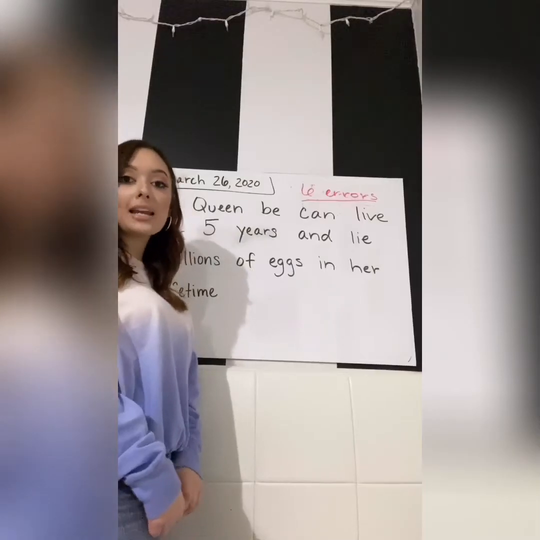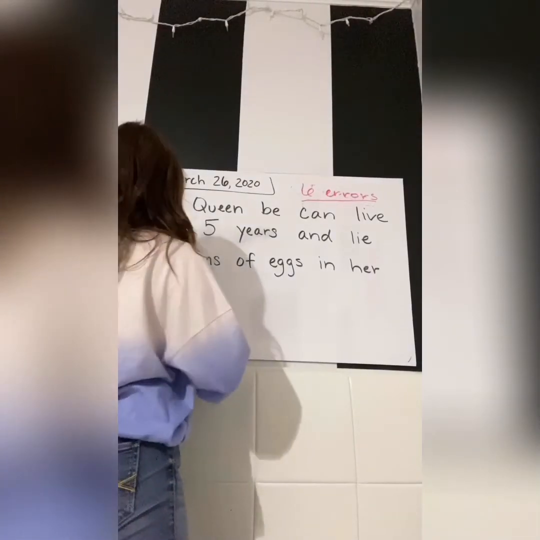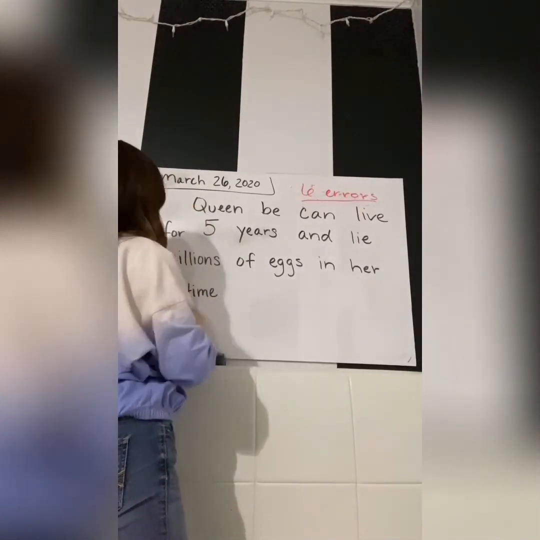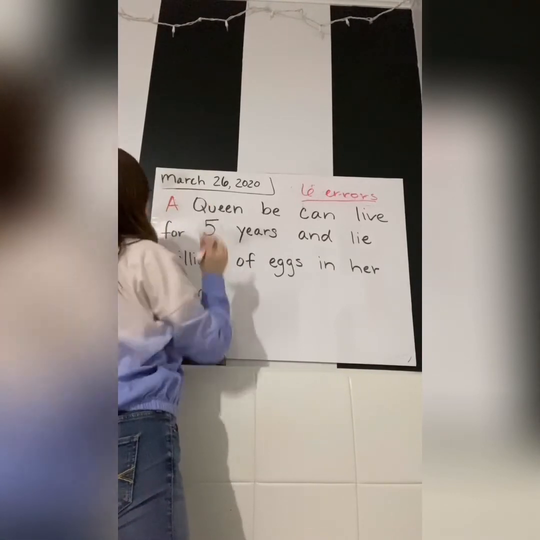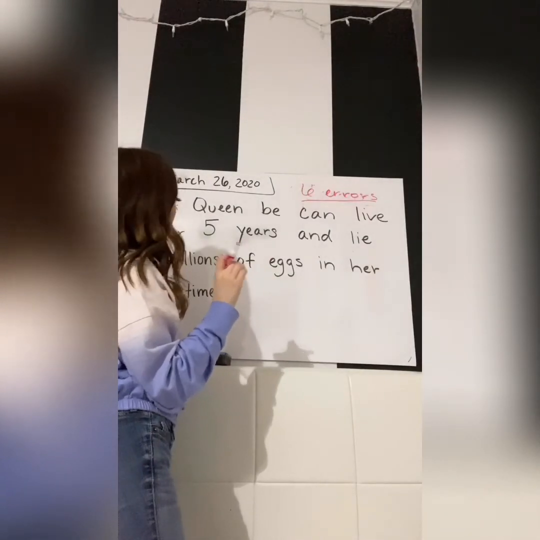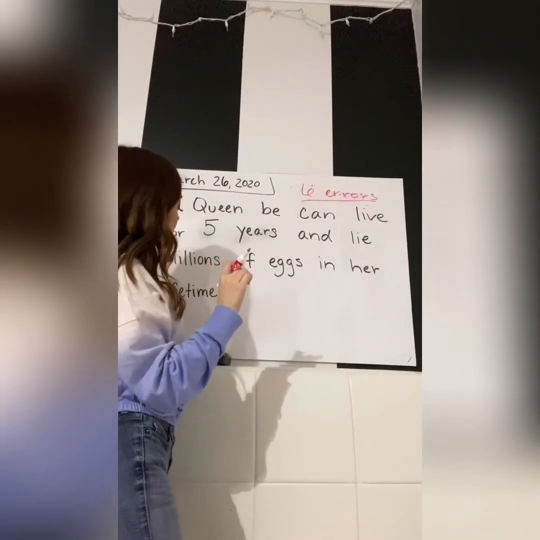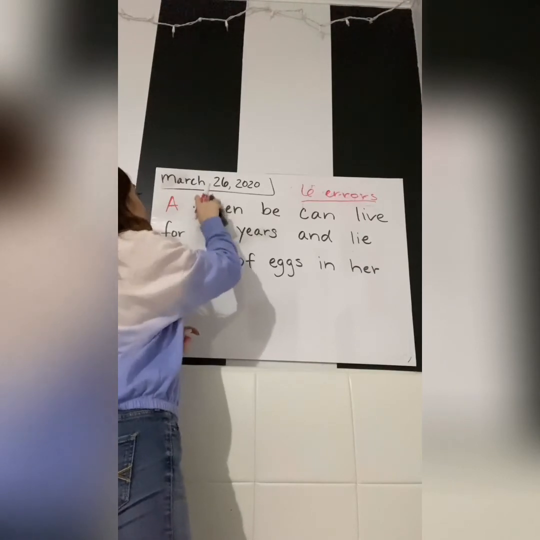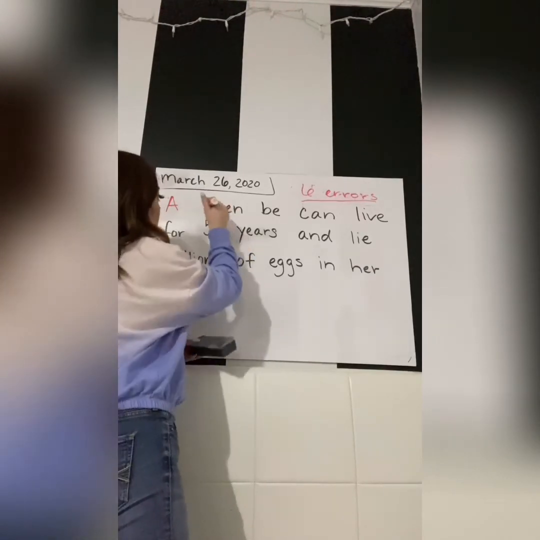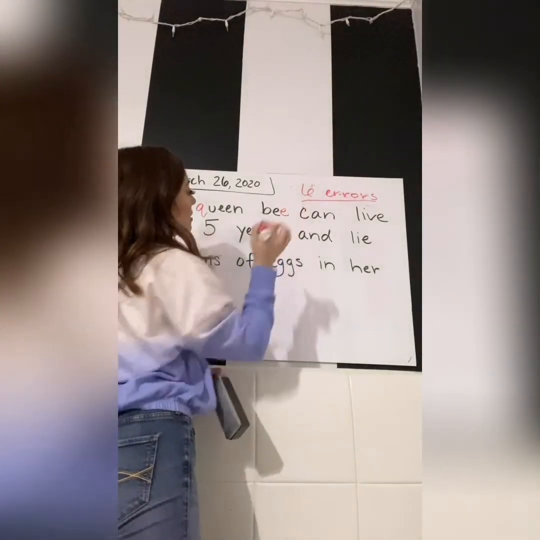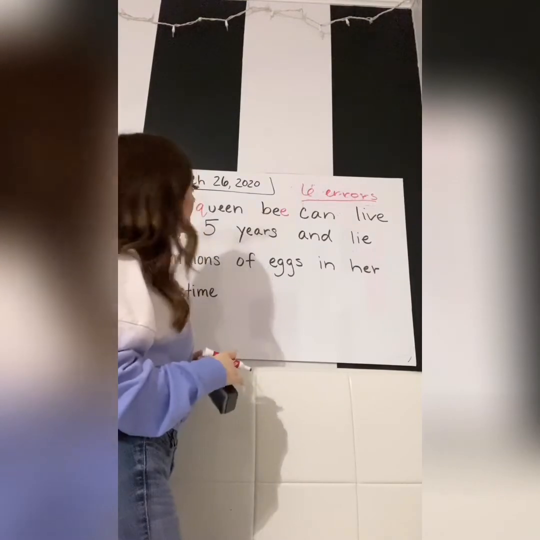All right, so I'm going to go ahead and make those corrections. The first thing that's wrong in this sentence is the A. It's the beginning of a sentence, so it needs to be capital. Well, first let's read it. It says, a queen bee can live for 5 years and lay millions of eggs in her lifetime. So first correction was A. Q should not be capitalized, so let's make that a lowercase q. That is not the right form of B, so add an E to that.